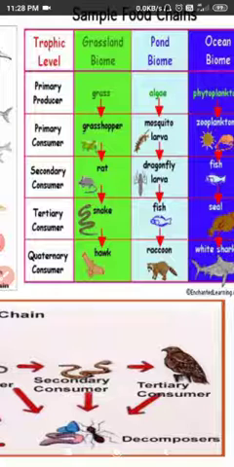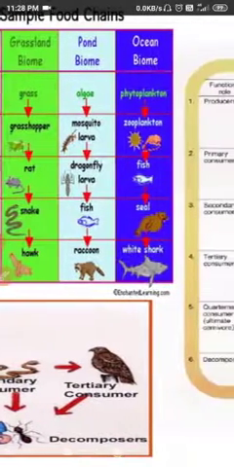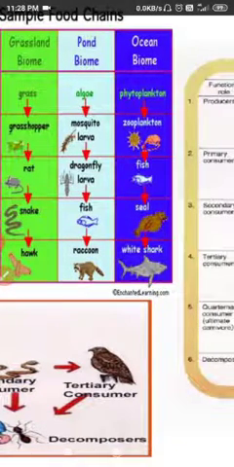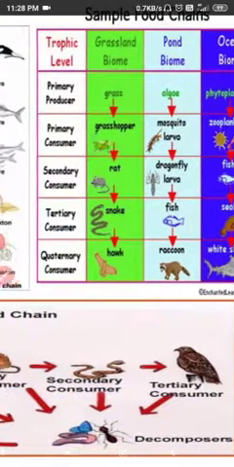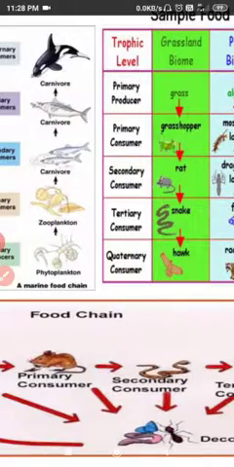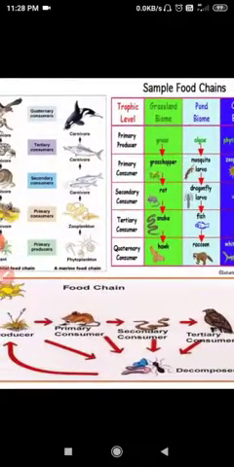So here: grass, grasshopper, rat, snake, hawk; algae, mosquito larva, dragonfly larva, fish, raccoon. Then in the ocean: phytoplankton, zooplankton, fish, seal, and white shark. These are some examples that you can understand better after seeing all this.